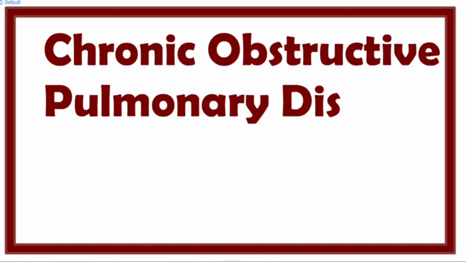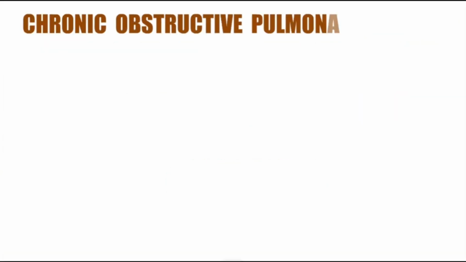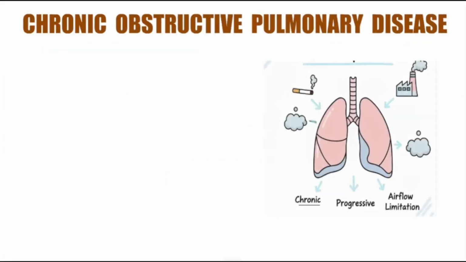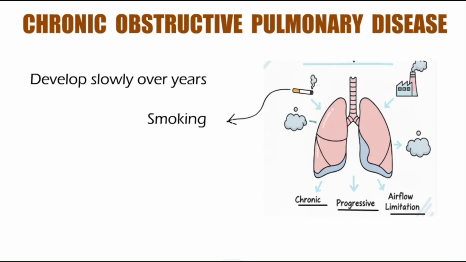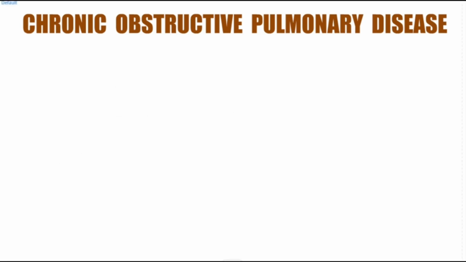Today, we are breaking down one of the most common and preventable chronic lung diseases, COPD. Let's begin. Chronic obstructive pulmonary disease, commonly known as COPD, develops slowly over years, most commonly due to smoking, and leads to breathing difficulty and reduced quality of life. Let's understand the definition clearly.